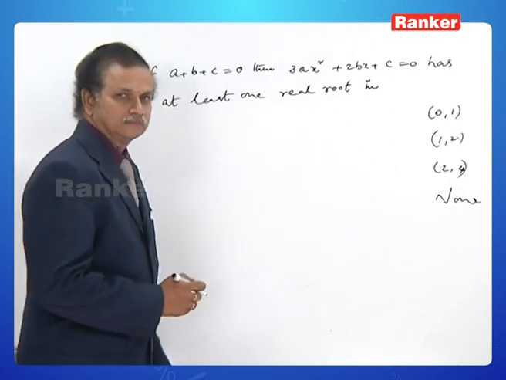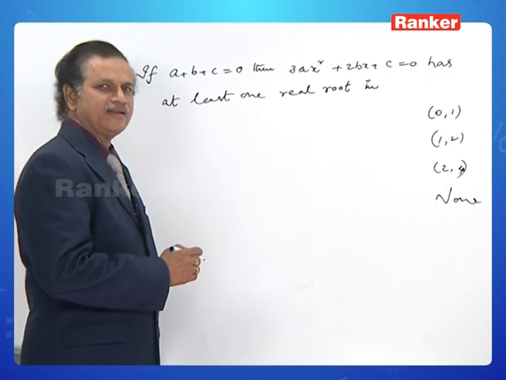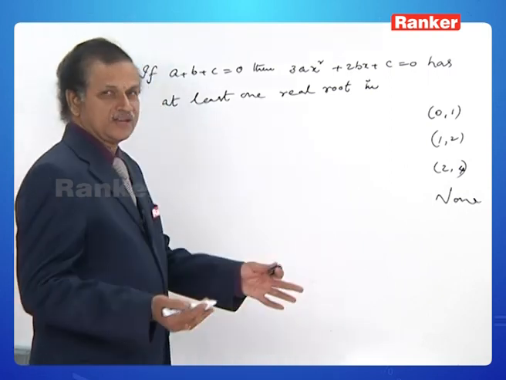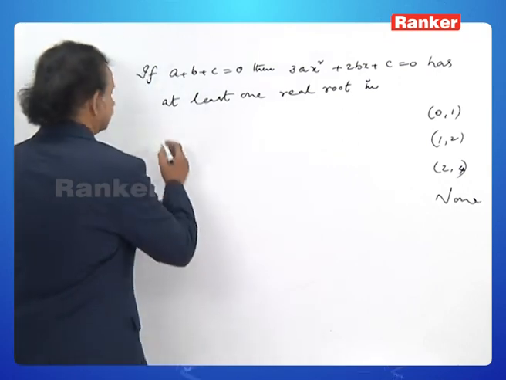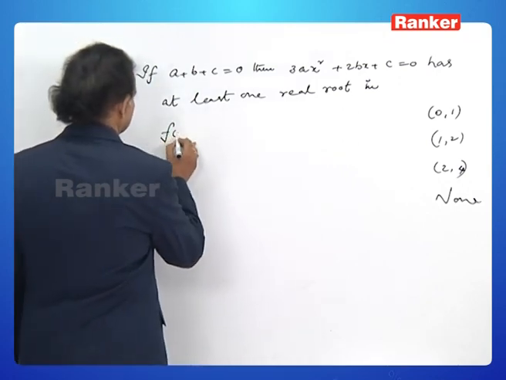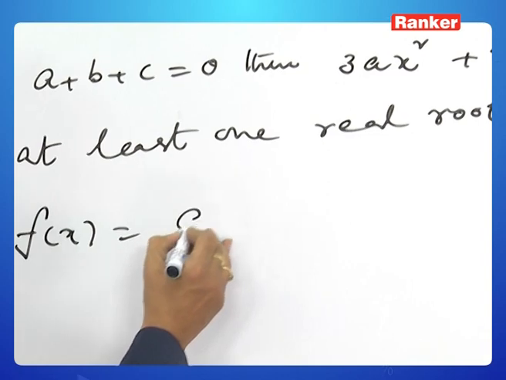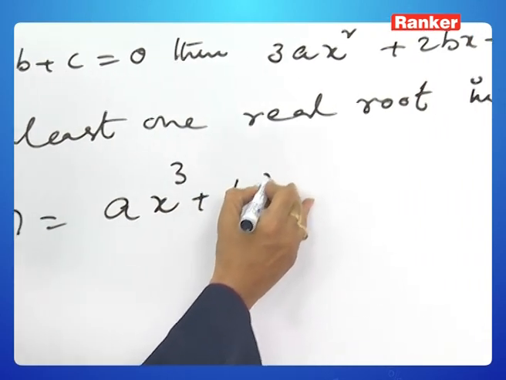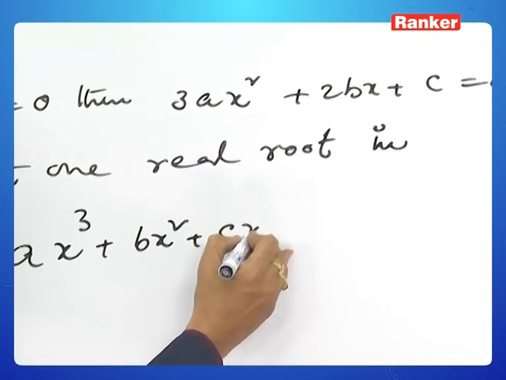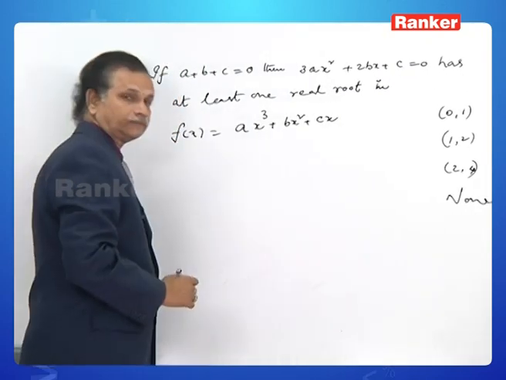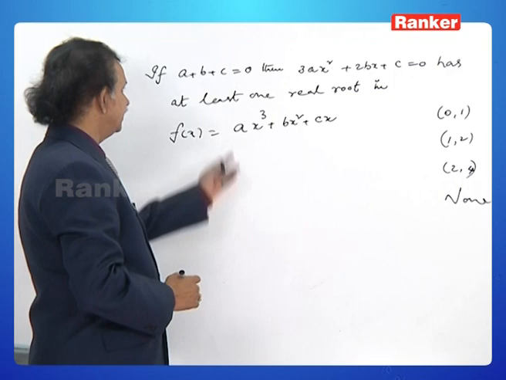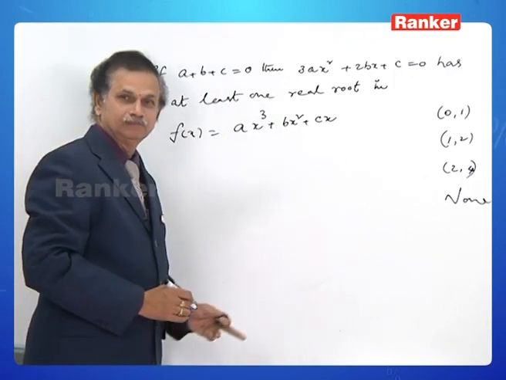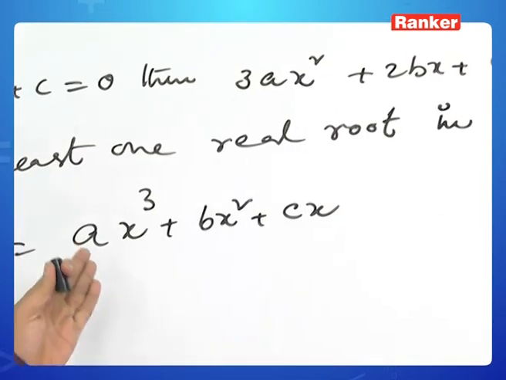Well, come on, give me an idea. In what way should we define f of x? One thing he has given, a plus b plus c is equal to 0. So f of 1 is 0. What is f of 0? 0.